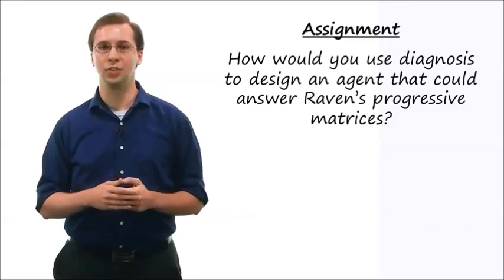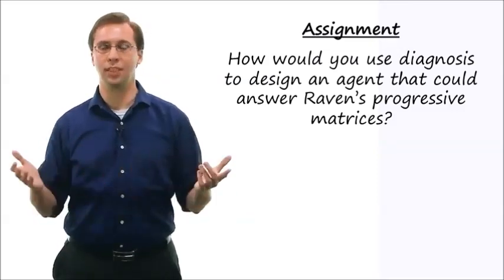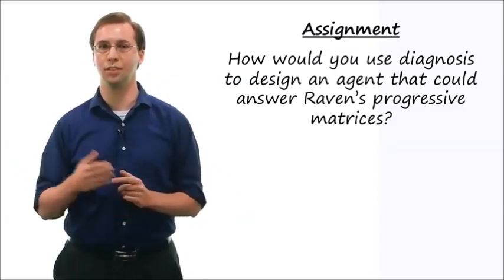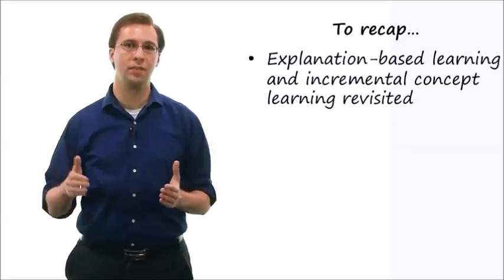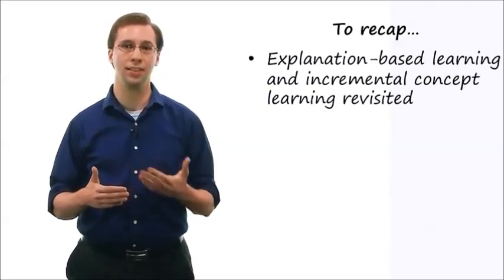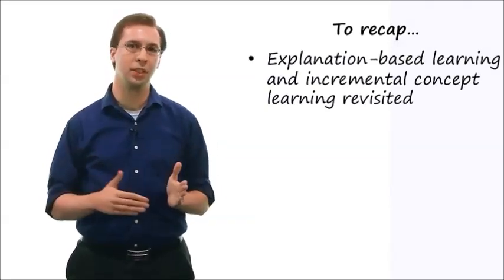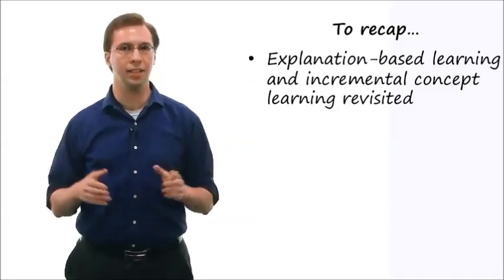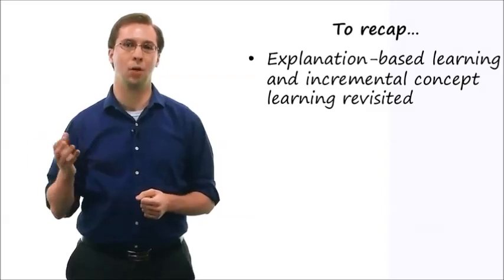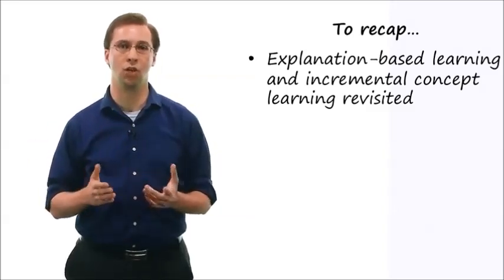If you're the one using your agent's reasoning to correct your agent, then as we've asked before, who's the intelligent one, you or your agent? So today we've been talking about learning by correcting mistakes. We started off by revisiting explanation-based learning and incremental concept learning. In those lessons, we were dealing with a small number of examples coming in one by one. We dealt with the same thing here, but here we had the additional feedback about whether or not our initial conclusion was right or wrong.